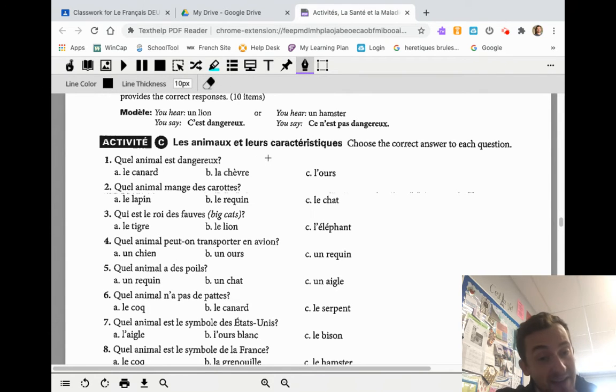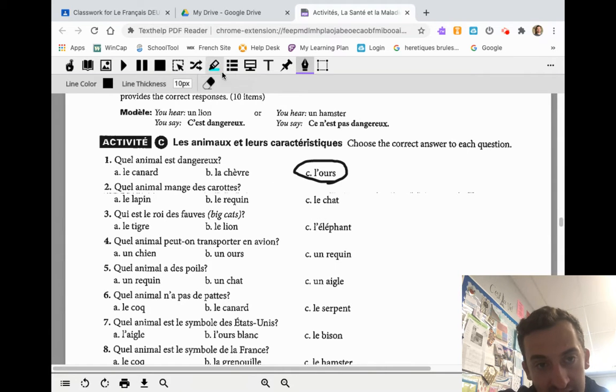I can't promise that every animal is going to be on that vocab sheet. I don't remember seeing canard there, but you know that canard. Why do you know it's duck? I forget what they taught you in the junior high. But un canard is a duck. Un ours is a bear. So un ours is the one that we're going to say.